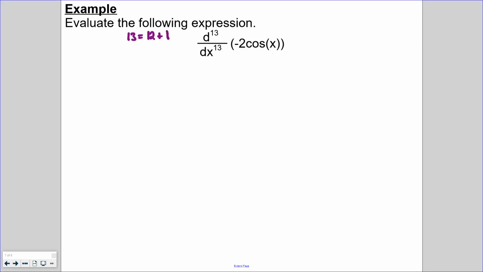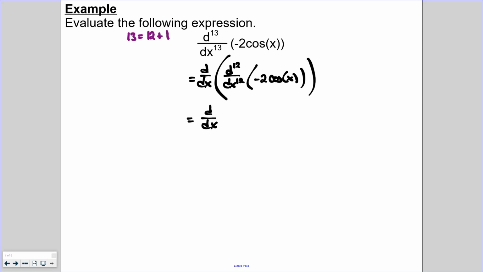So this means to find the 13th derivative, we can take the 12th derivative, and we want to take the 12th derivative because that's a multiple of 4. And then after we do that, we just want to take the derivative one more time. All right, so as always, we know we can ignore the coefficient when we take the derivative of a function. So we'll bring the negative 2 down. And then since 12 is a multiple of 4, we know the 12th derivative of cosine is just going to be cosine. So we're left with negative 2 cosine of x.